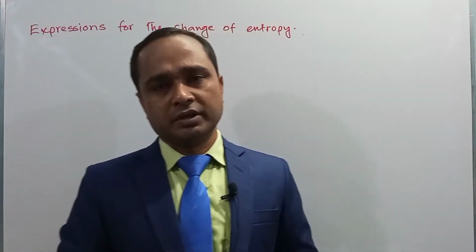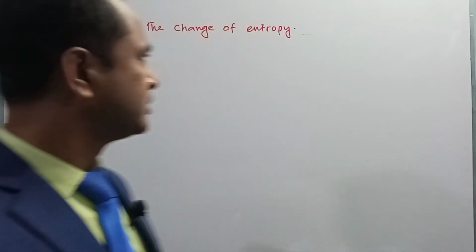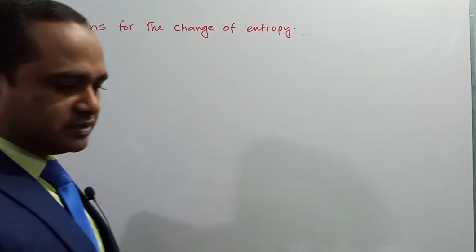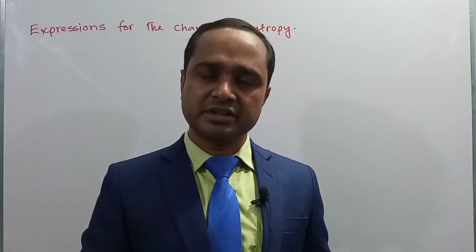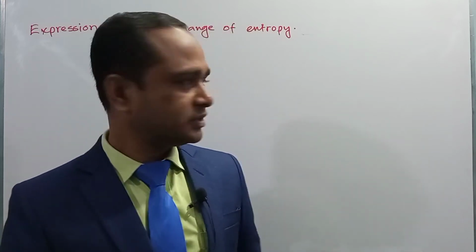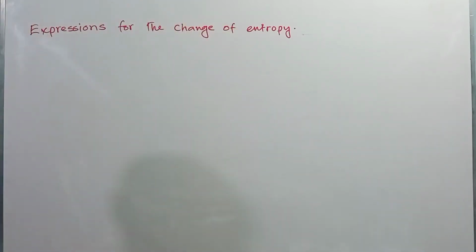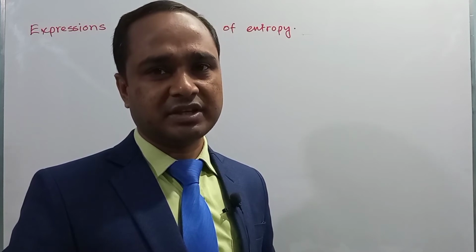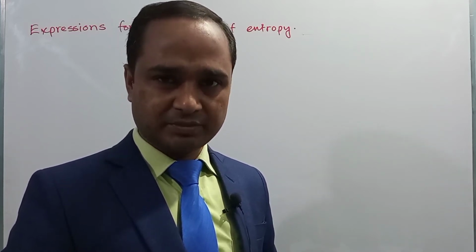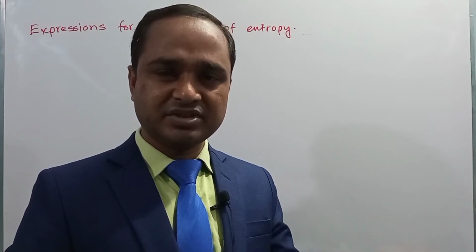Dear student, now we will see some important expressions for the change of entropy, right? When heat is applied to a system or radiated from the system, a change of entropy takes place. For this, we first need to consider the absorbed or applied heat. When heat is applied to a system, two types of change can be observed. Sometimes the state of the matter changes, and sometimes the temperature of the system changes, right?